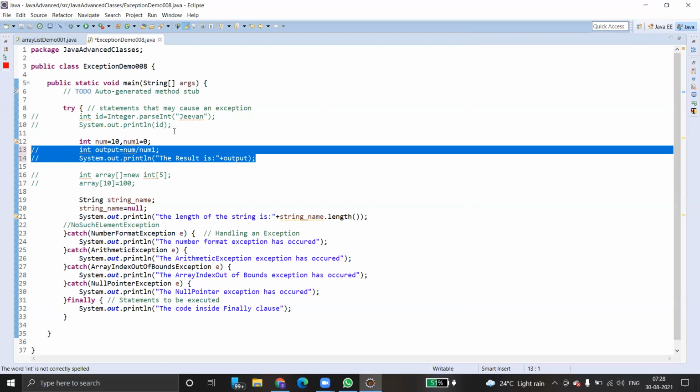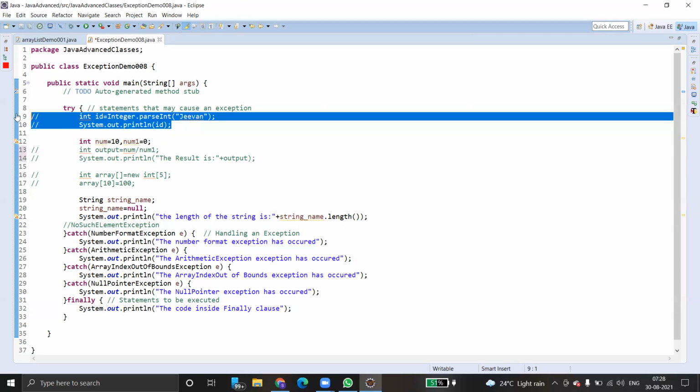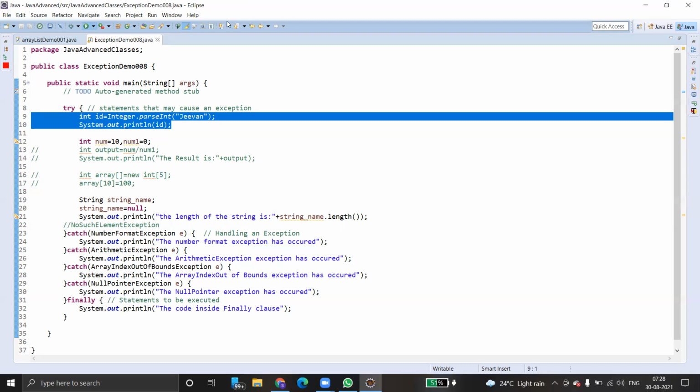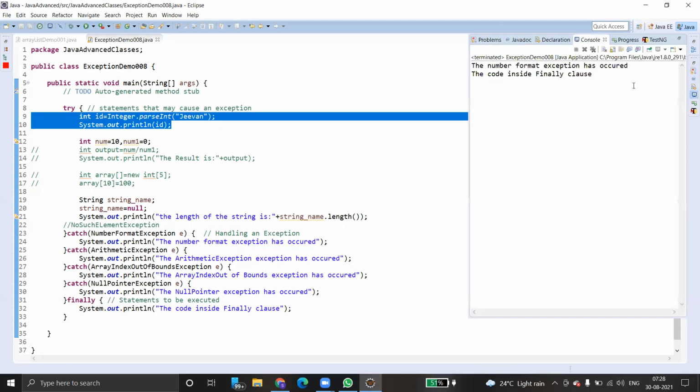And then try to uncomment this part. For demo purpose, I'm just showing. Just try to execute once again. Now you'll get a different kind of exception. So what is the exception type? See, this time NumberFormatException has arisen. Okay, clear?